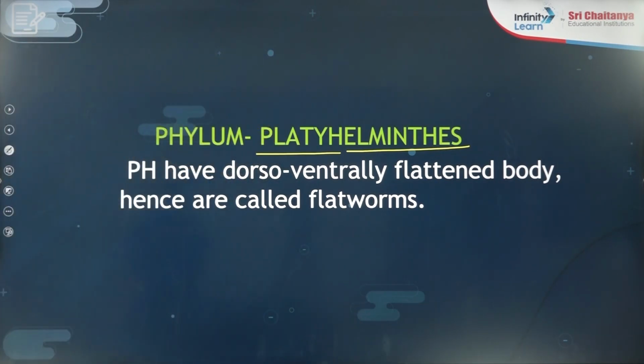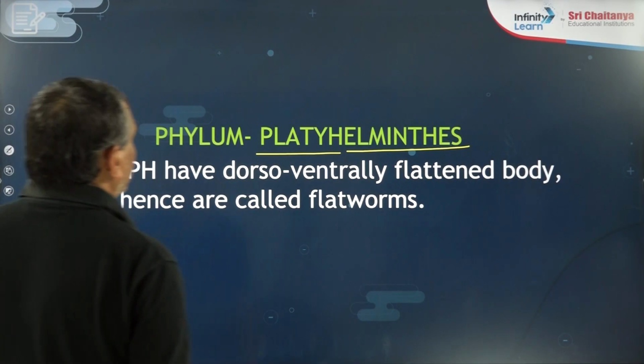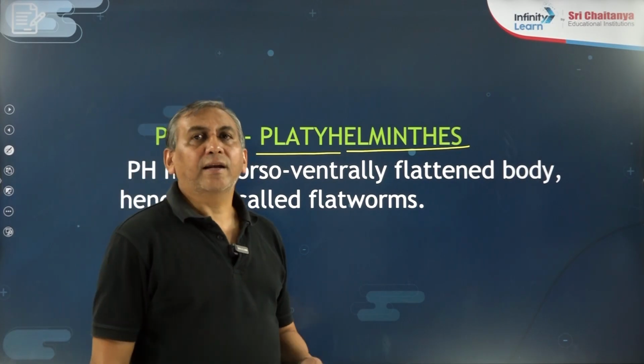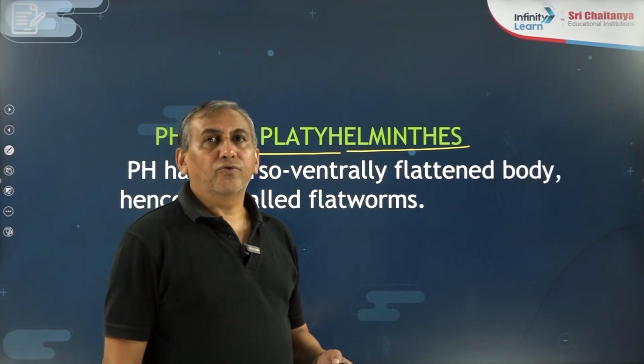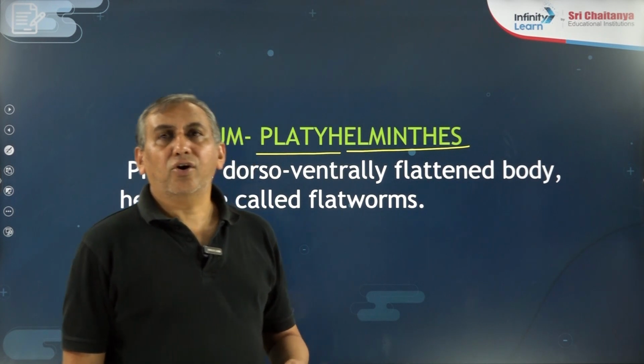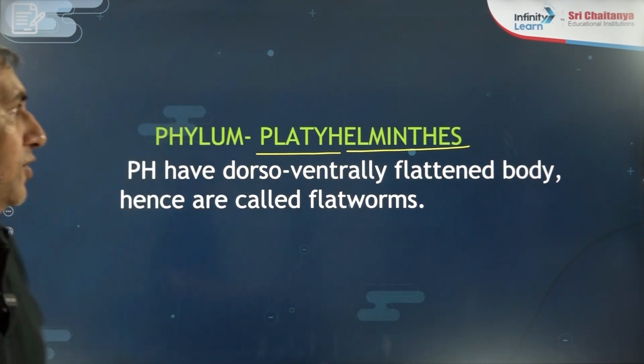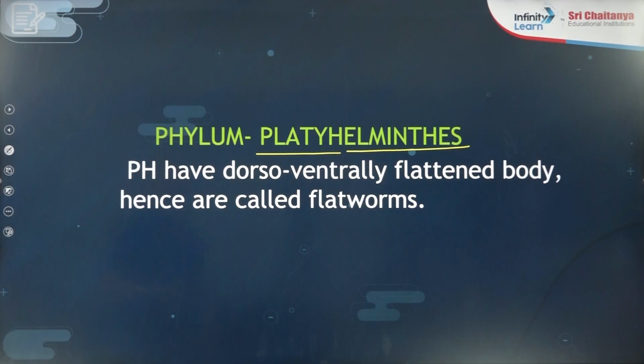So what is the meaning of Platyhelminth? Platy means flat, helminth means worms. They are the dorsoventrally flat animals, which are known as the Platyhelminth.